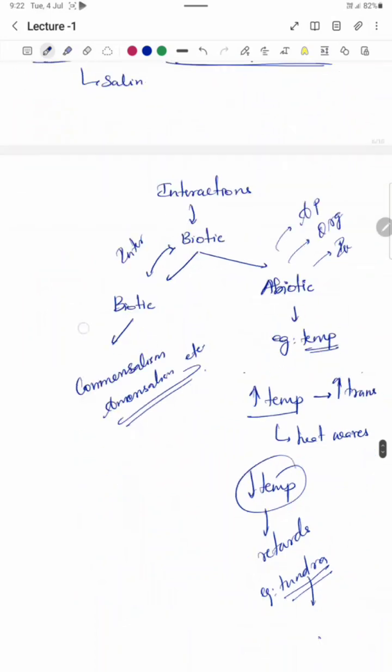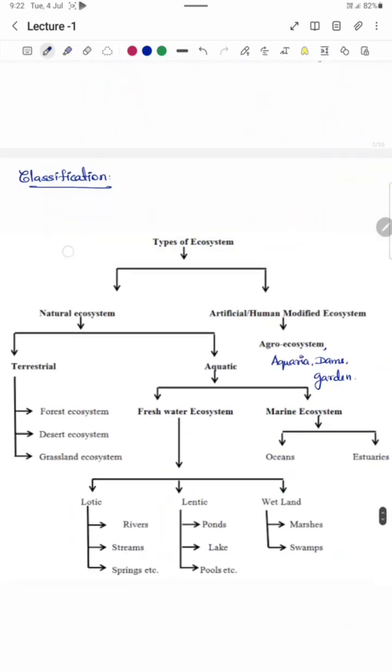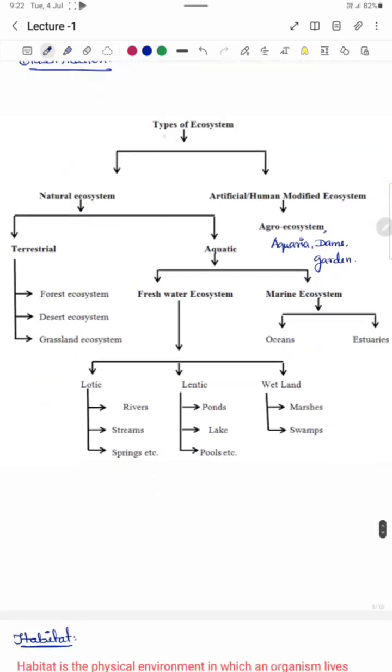Moving on to the next topic, the classification of ecosystem. So, ecosystems are divided into natural ecosystem and the artificial or man-made ecosystem. Natural ecosystems are further divided into terrestrial and aquatic ecosystem. Again, terrestrial ecosystems are divided into forest ecosystem. These are dominated by trees, as we all know. Grassland ecosystem. These are dominated by grasses. And the desert ecosystem, where you barely find any plants.